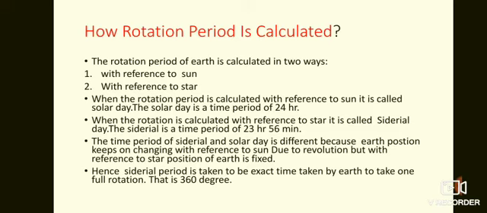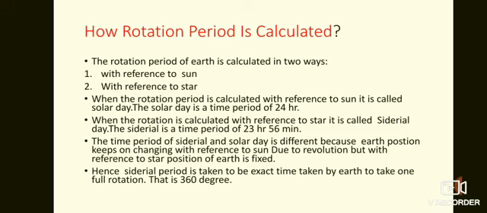When the rotation is calculated with reference to the position of the sun, it is called a solar day, and the time period of the solar day is 24 hours.